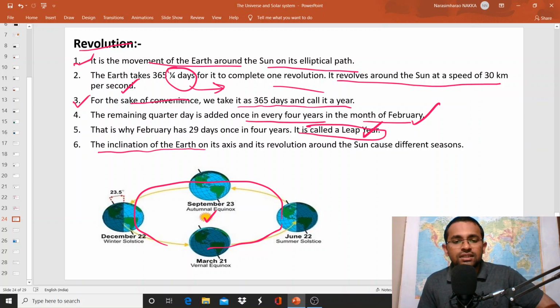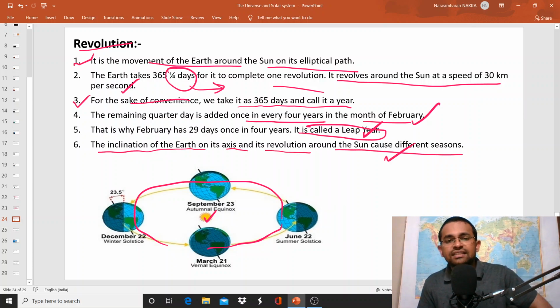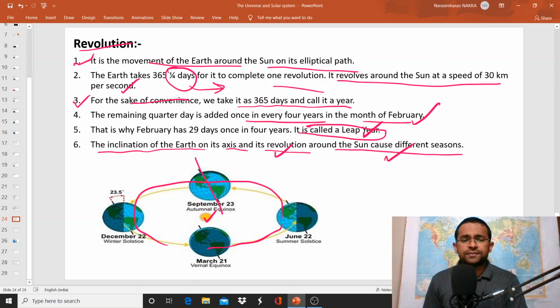So the inclination of the earth on its axis and its revolution around the sun causes different seasons. Yes, of course, we observe a phenomenon called season on the earth. It is because of its tilted axis as well as the revolution around the sun. So, as we discussed, in general, earth has two motions, rotation and revolution. Rotation of the earth leads to day and night, and revolution of the earth leads to the seasons.